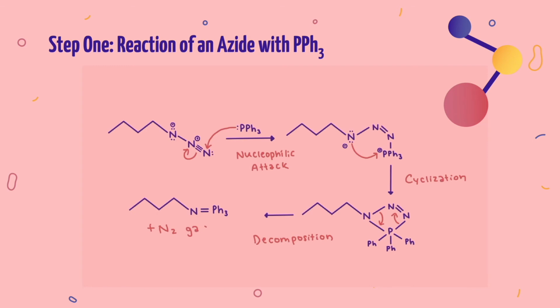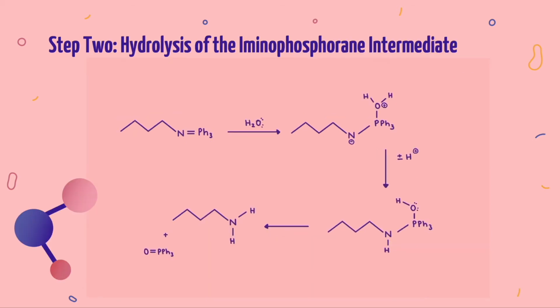So, after our first step, we now have our aminophosphorane intermediate as well as N2 gas as a side product. The intermediate will then move on to the next step of the reaction. Once we have our intermediate, it can be reacted with a number of nucleophiles, the most common of which being water, as we will see in our example.